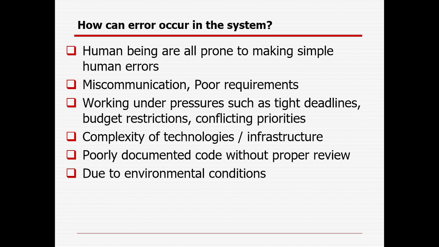How can error occur in the system, right? We are all human beings, we can make some mistakes, right? Intentionally, unintentionally, we are thinking something and we are reading the code, some call came which is not a good call, right? So definitely we are writing code, so by mistake we can do something, which can be human error. Miscommunication or poor requirement, right? Communication gap, that is the common issue.